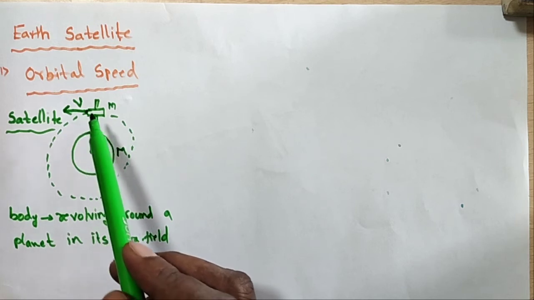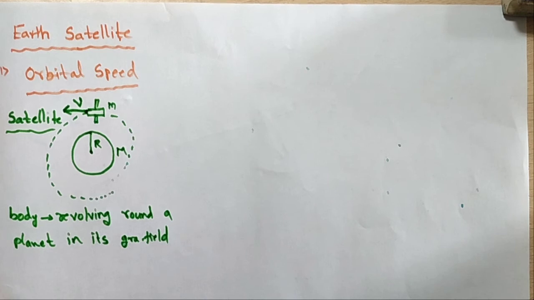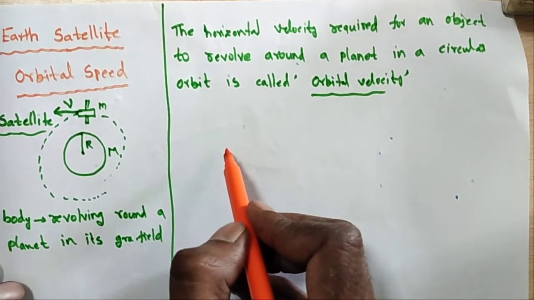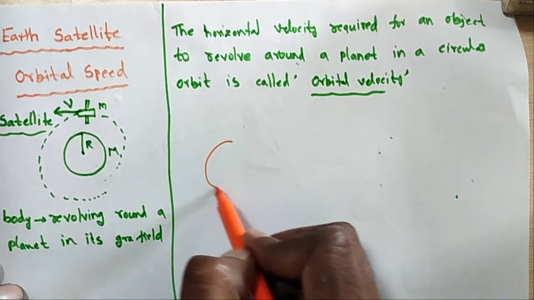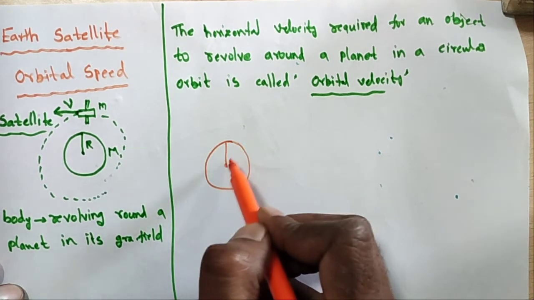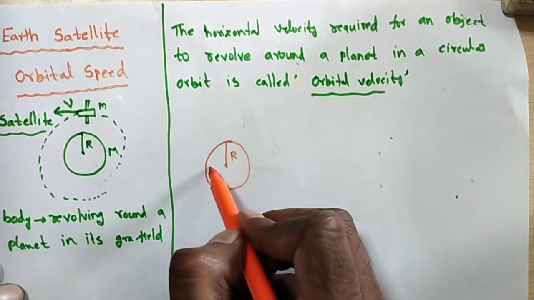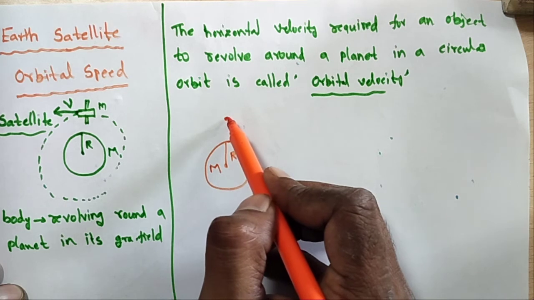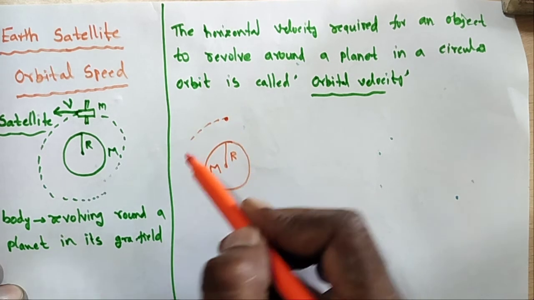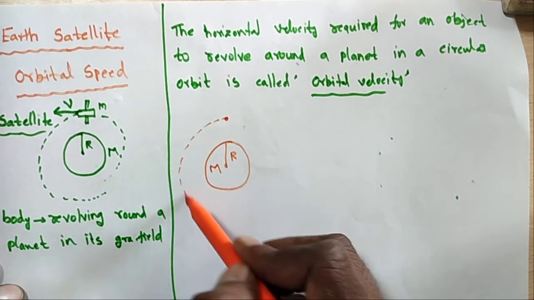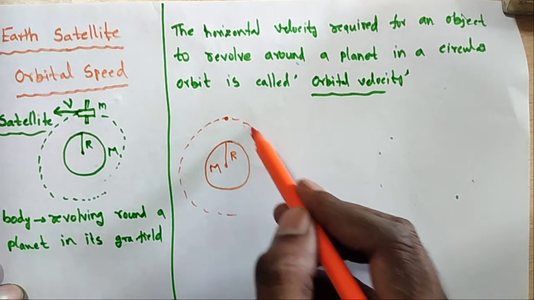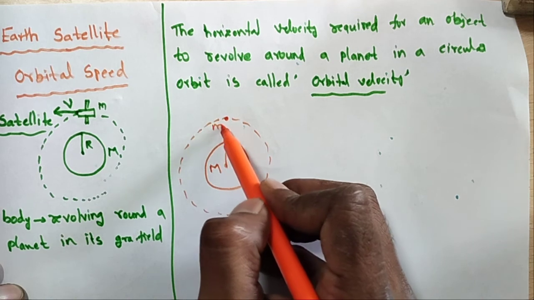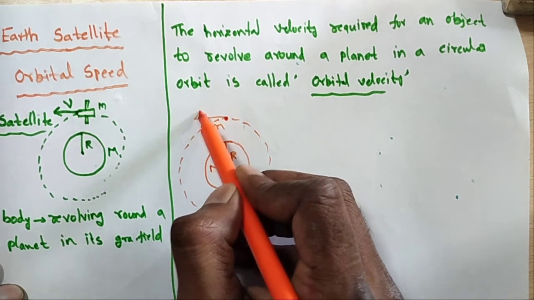Here the horizontal velocity. Suppose this is the Earth with radius capital R and mass M. This is one satellite, revolving around the Earth, with mass small m and velocity v naught.